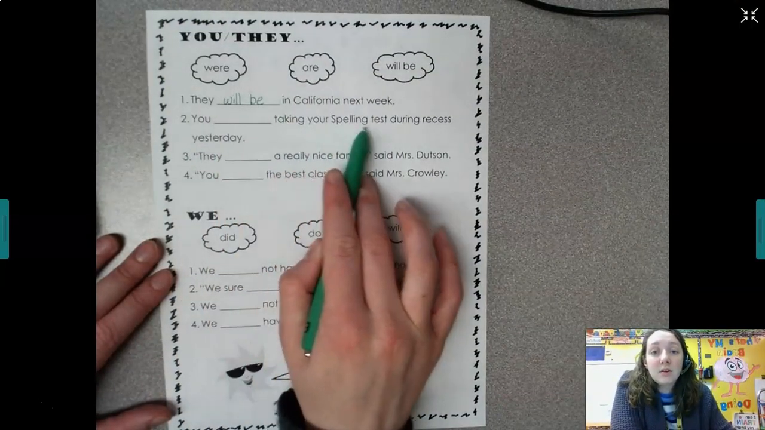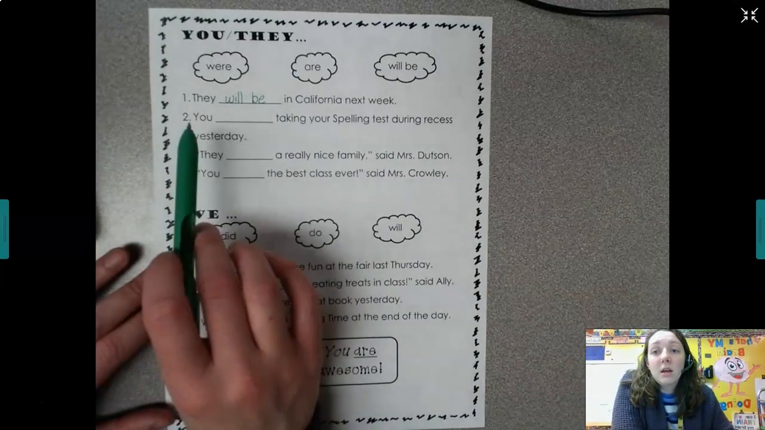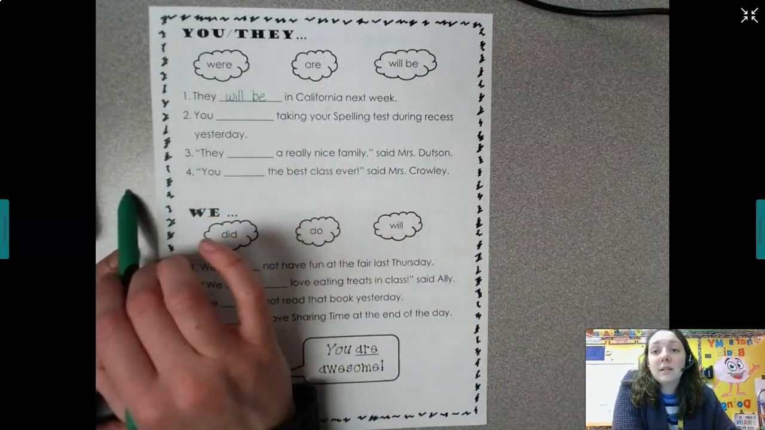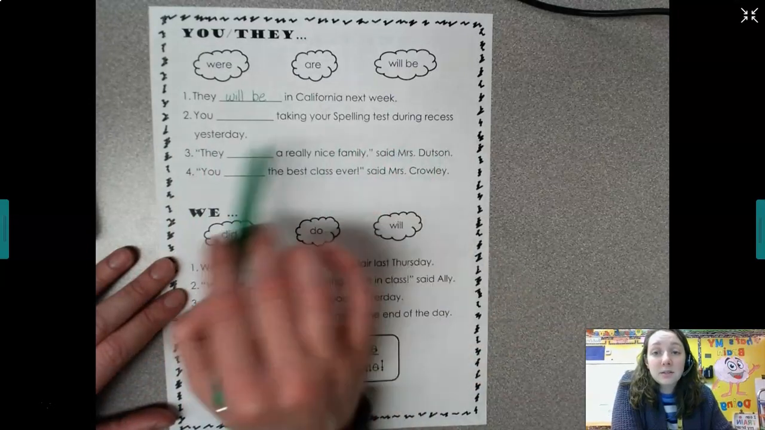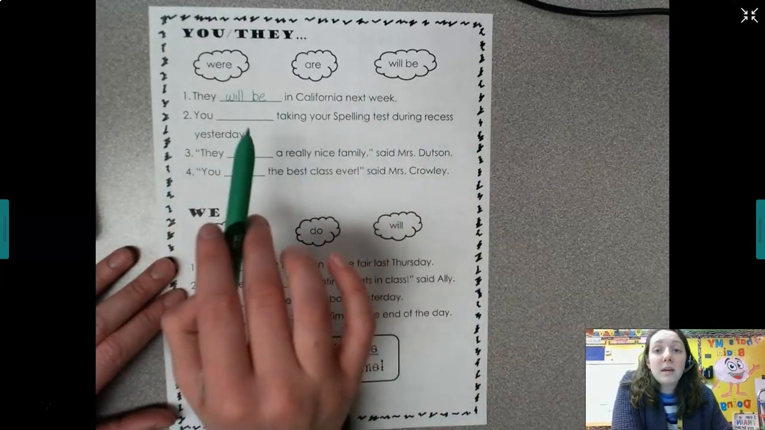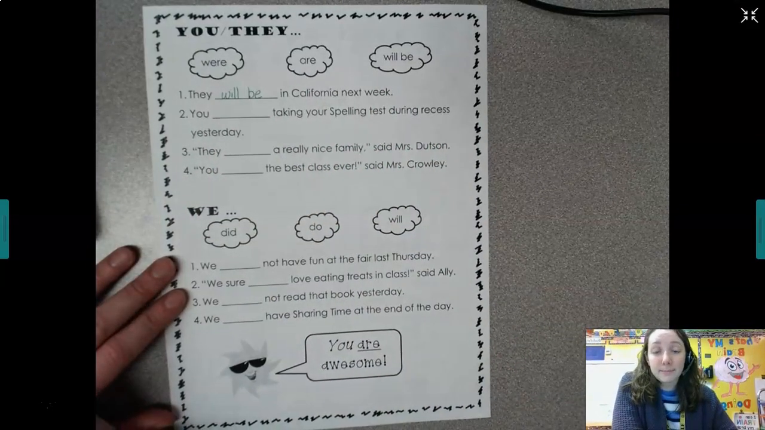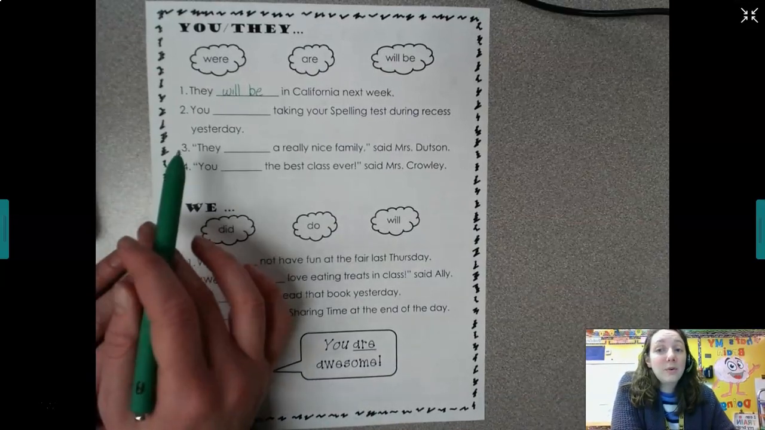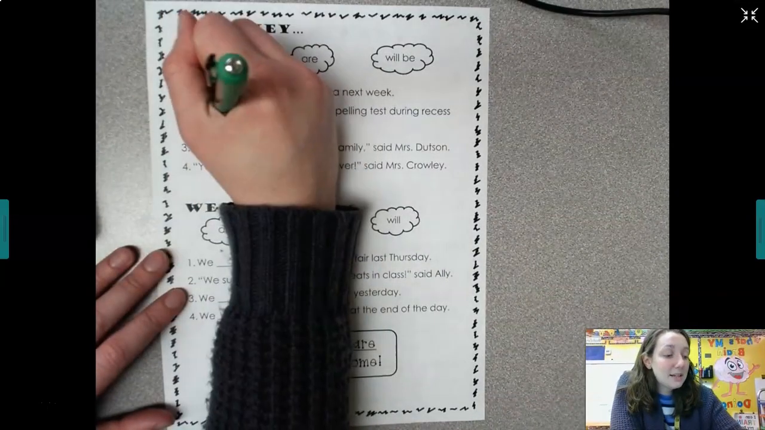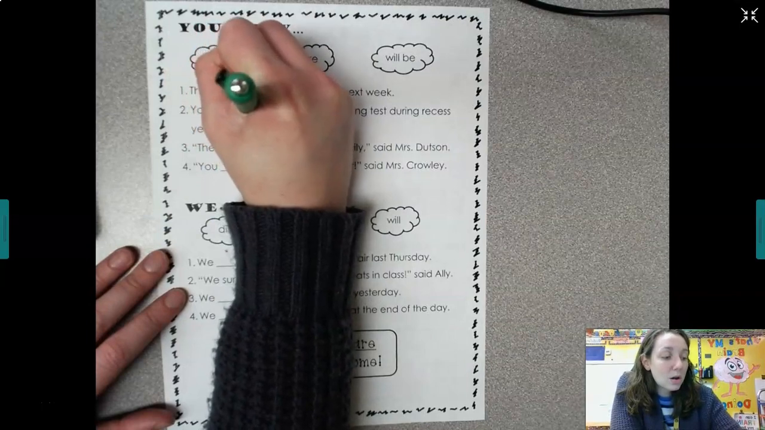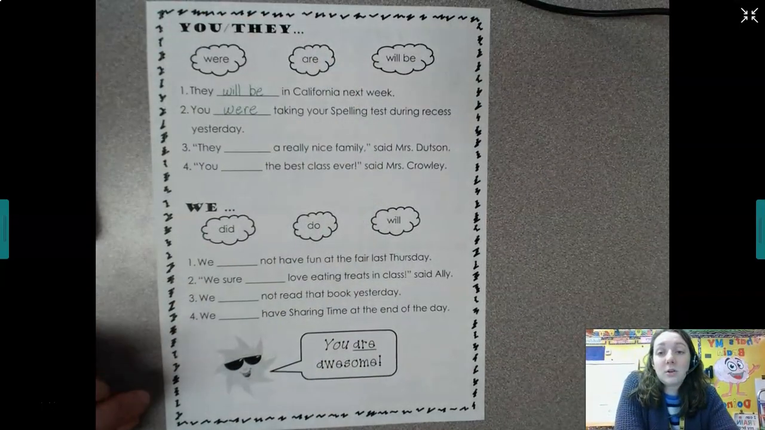You blank taking your spelling test during recess yesterday. You were taking your spelling test during recess yesterday, you are taking your spelling test during recess yesterday, or you will be taking your spelling test during recess yesterday. Well, our clue is yesterday. That's past tense, so we're going to use were. You were taking your spelling test during recess yesterday.